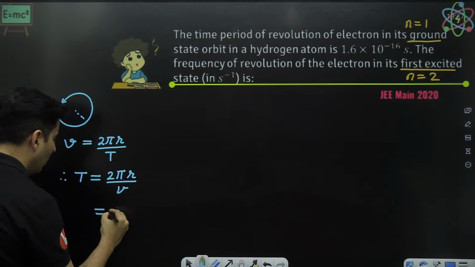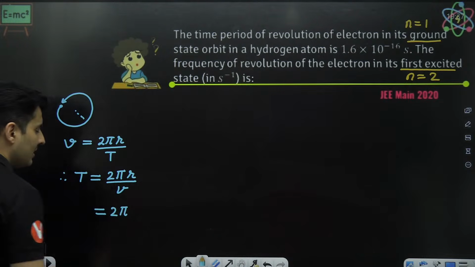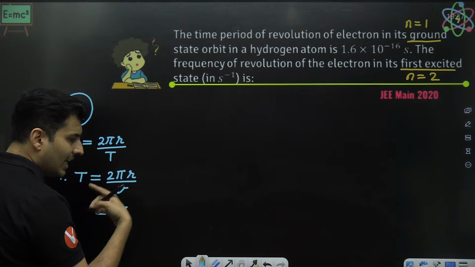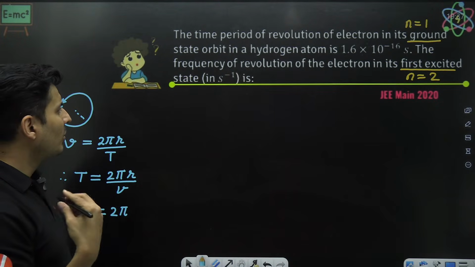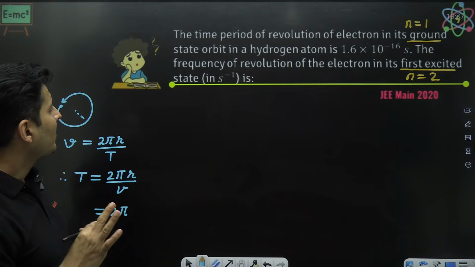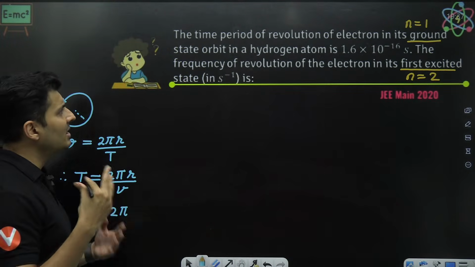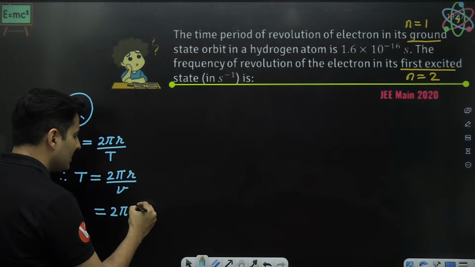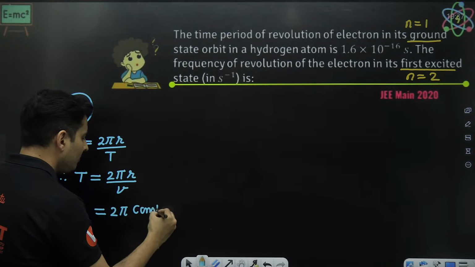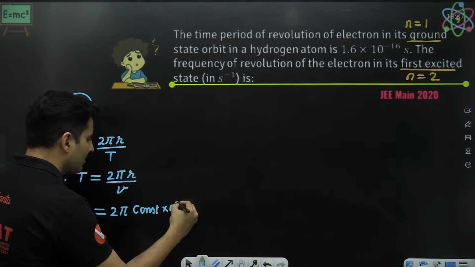I know the radius is proportional to n square, and only n is changing, the atom is same. So can I not write the radius as some constant multiplied by n square?